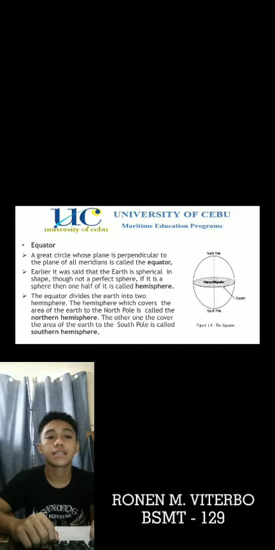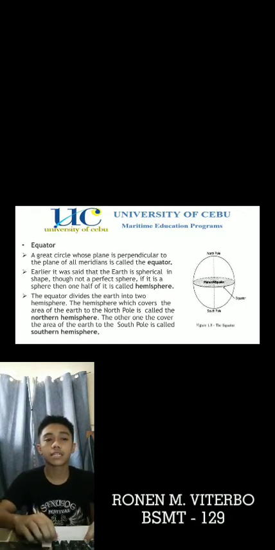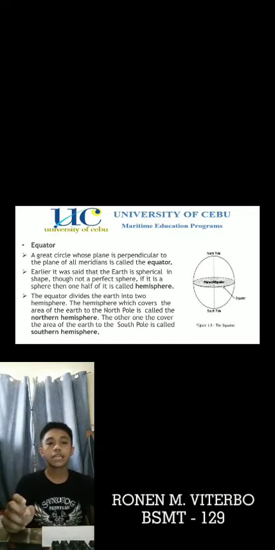Earlier, it was said that the Earth is spherical in shape, though not a perfect sphere. If it is a sphere, then one half of it is called a hemisphere. The equator divides the Earth into two hemispheres. The hemisphere which covers the area of the Earth to the North Pole is called the Northern Hemisphere. The other one that covers the area of the Earth to the South Pole is called the Southern Hemisphere.